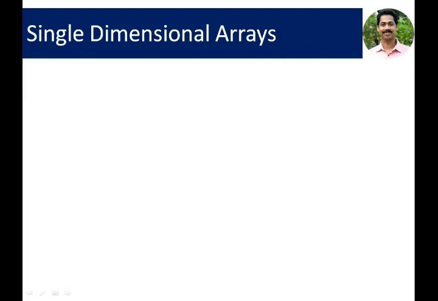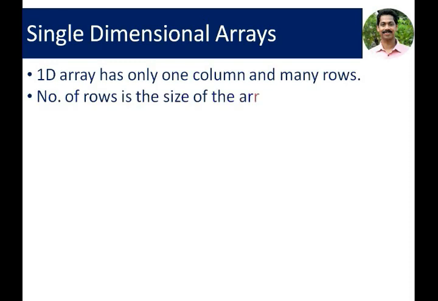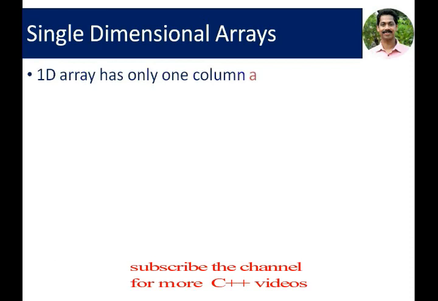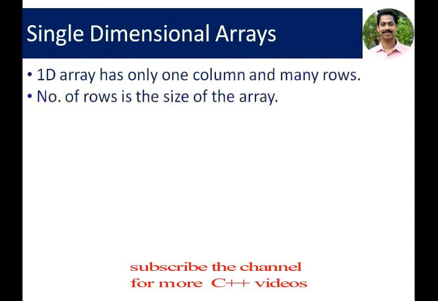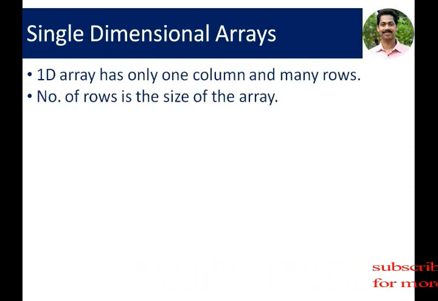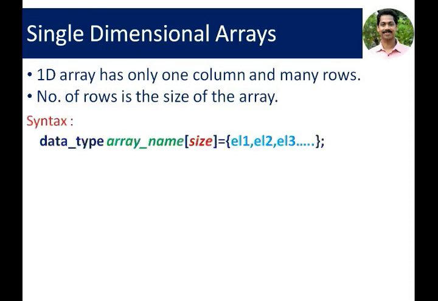Single dimensional arrays. We can define two kinds of arrays. One is single dimensional array. A single dimensional array has only one column and many rows. The number of rows is the size of the array. Number of rows in an array is called the size of the array.